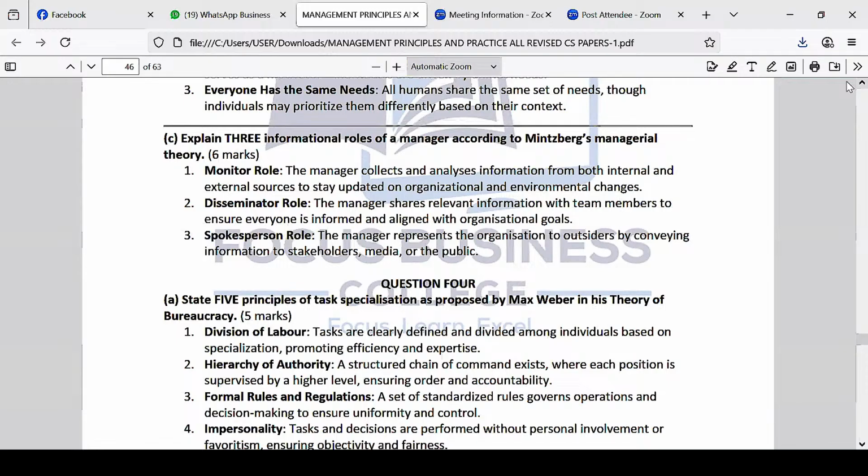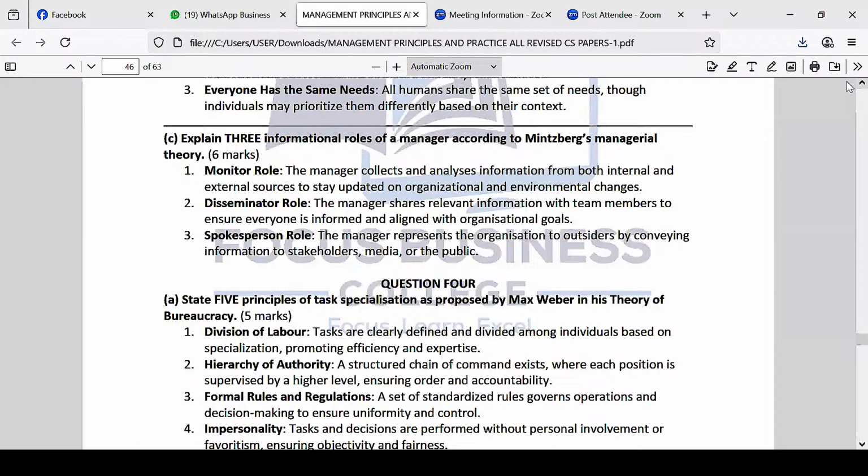Spokesperson's role. As a manager also, you are the spokesperson of the company. If something goes wrong in a given company, people ask where is the manager? Where is the CEO of this company? Mkubwa ni nani? That means sometimes, when the company needs to pass some information, it will be upon you to pass that information. So that is called the informational role of a manager. As a manager, you are supposed to pass information to the people concerned or to your juniors.